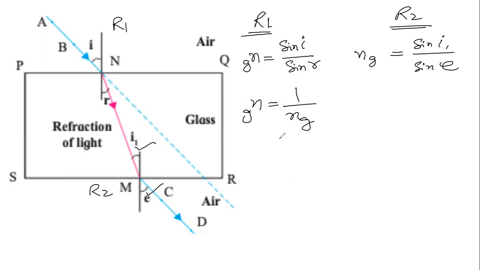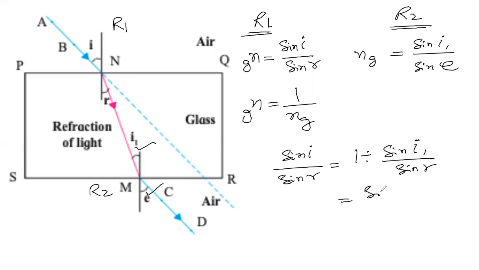The refractive index of glass with respect to air is the reciprocal of the refractive index of air with respect to glass. So sine I by sine R equals 1 divided by sine I1 by sine E. Oh, what did I write?